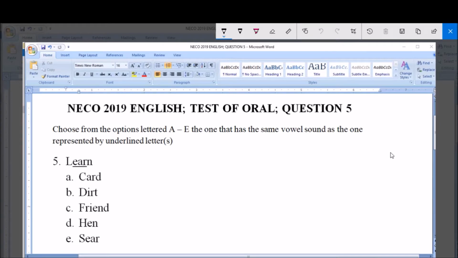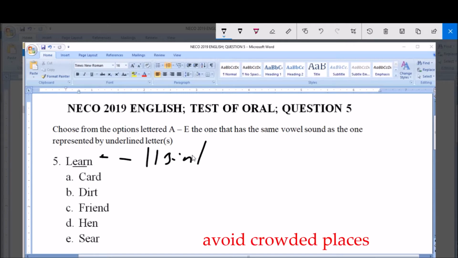Test of oral English. Question number 5. We are still using the same instruction to answer this question, which says we should look out for the word among the options that contains the same vowel sound as in the given word. The given word here is learn. Learn is transcribed as /lɜːn/. So that is the international phonetic transcription.